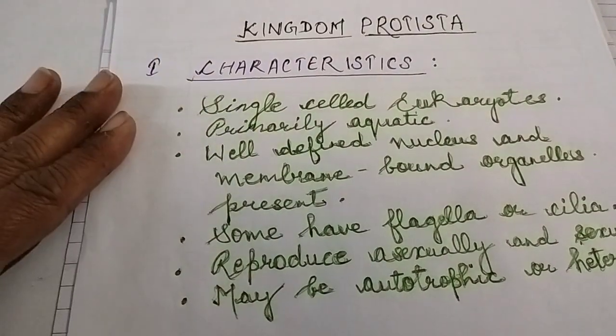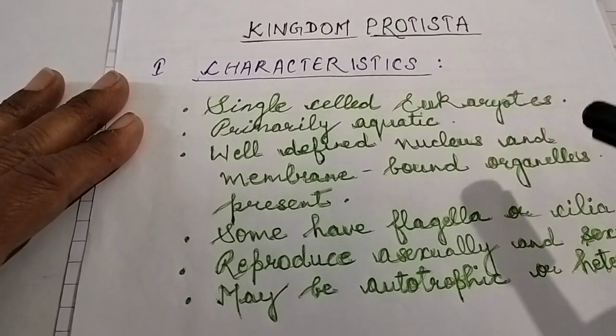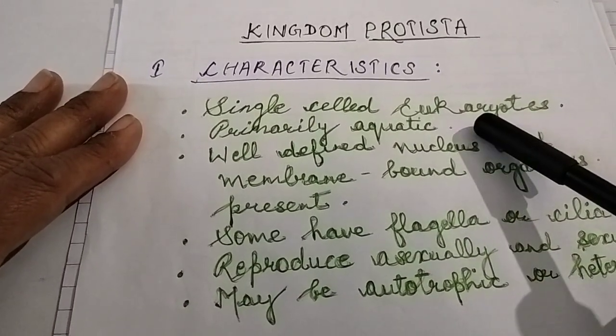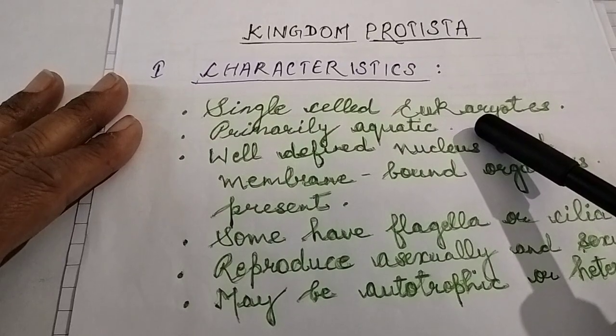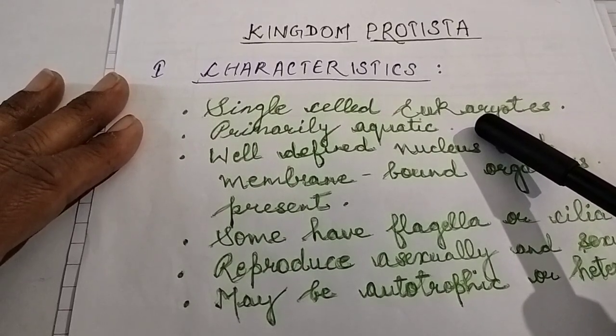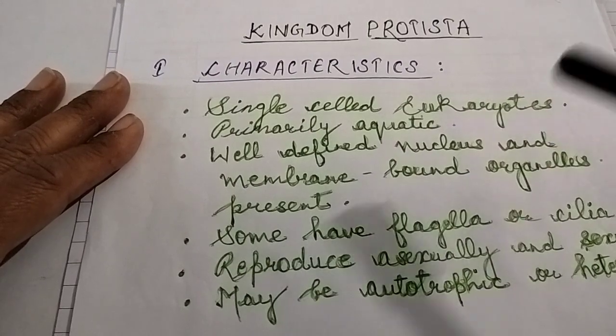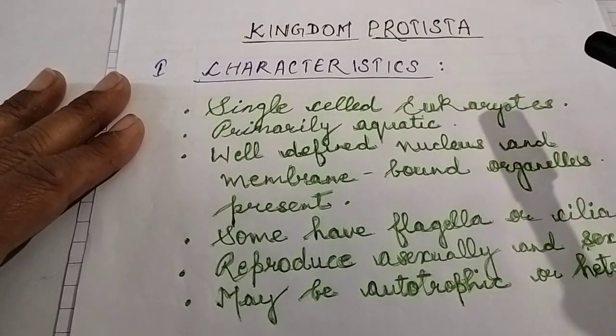Now characteristics of Kingdom Protista, what are they? From Protista, we start eukaryotes, means the organisms as we studied in Monera, they were all prokaryotes. We have discussed that the classification system involves the evolutionary process.